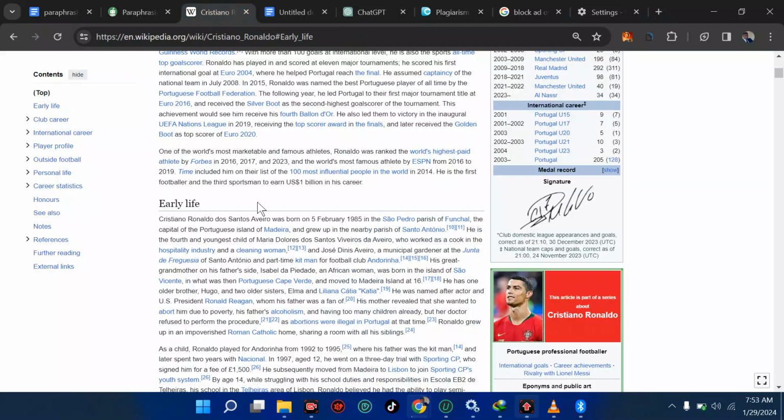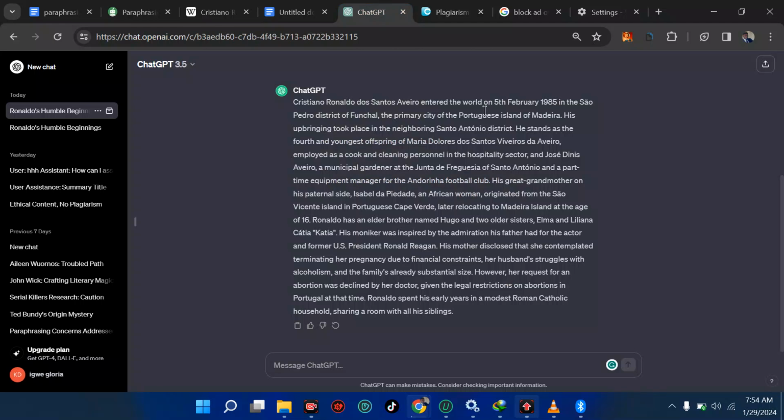Cristiano Ronaldo, this was born on this, the capital of the Portuguese island of this, and grew up in the nearby parish of this. Is the fourth, and let's see what we have here. Cristiano Ronaldo, this, in the primary city of the Portuguese island of this, his upbringing took place in the neighboring Sant. This, he stands as the fourth and youngest offspring.